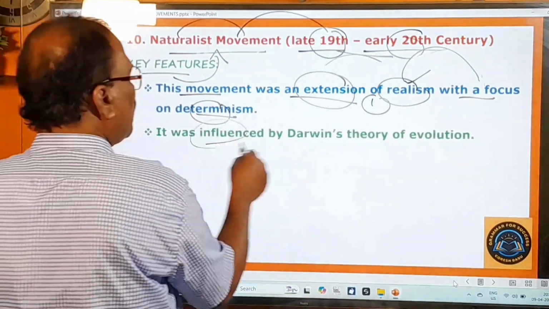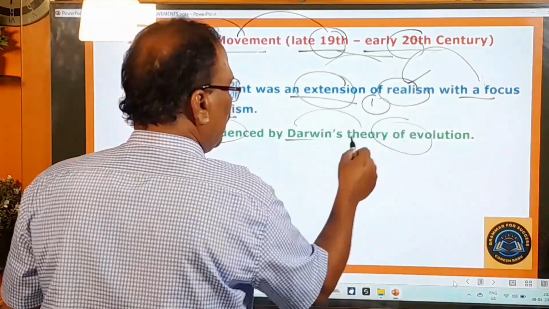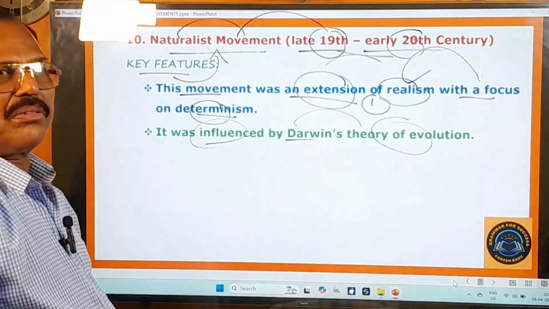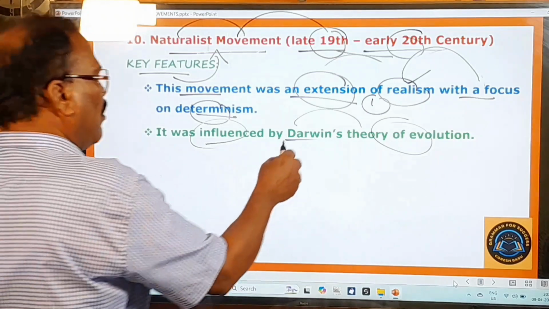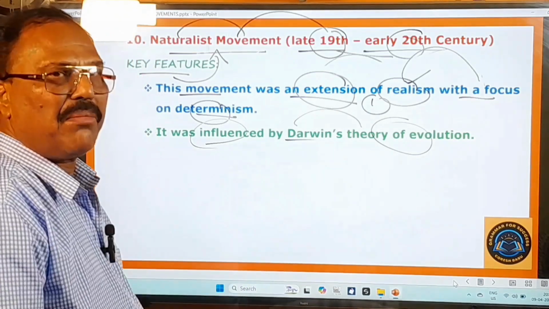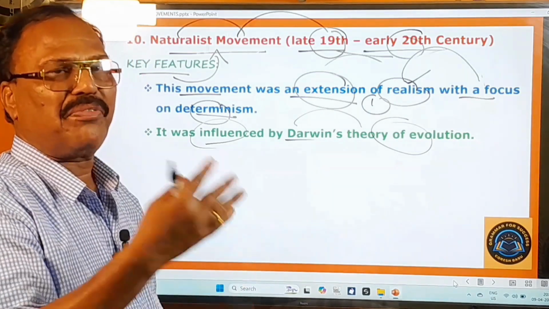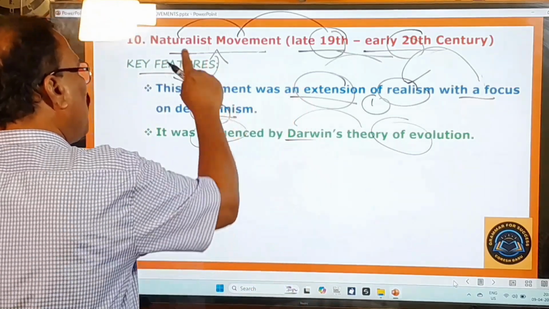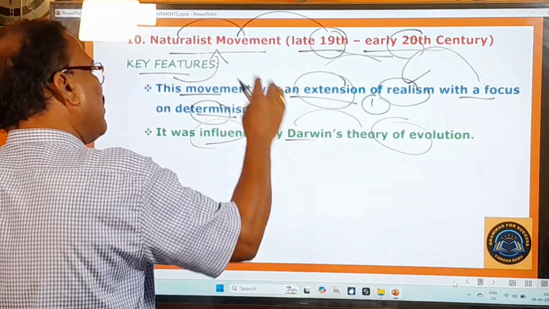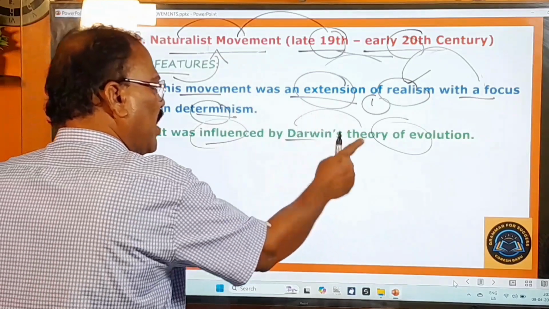It was influenced by Darwin's theory of evolution. So you know very well about Darwin's theory of evolution. According to Darwin, man came from an ape, man emerged from an ape. So that was the theory of Darwin, and this movement was influenced or impacted by Darwin's theory of evolution.